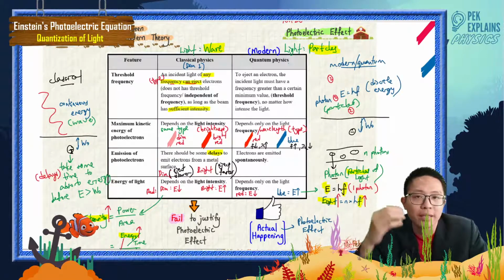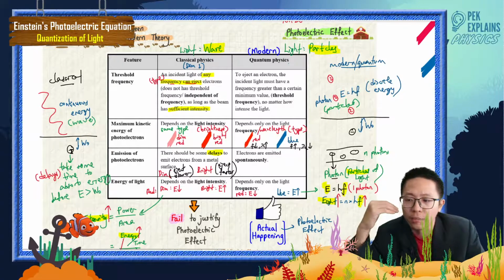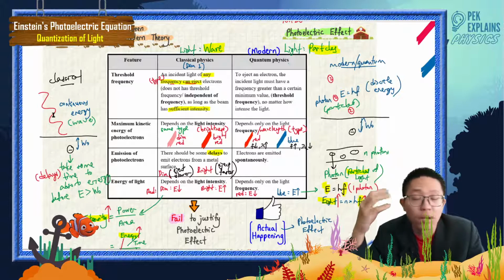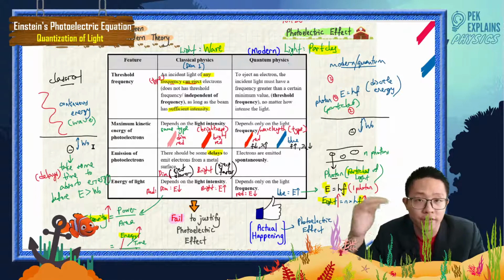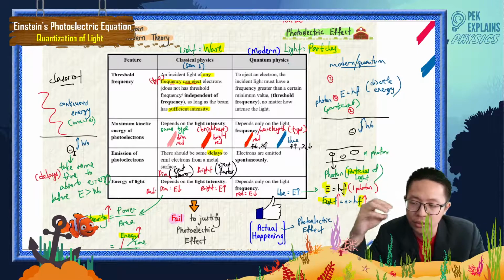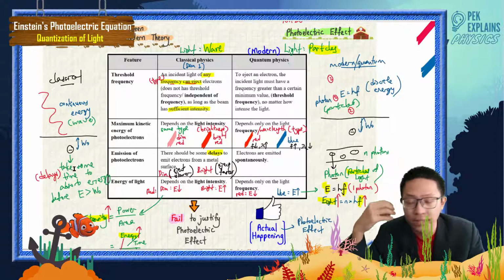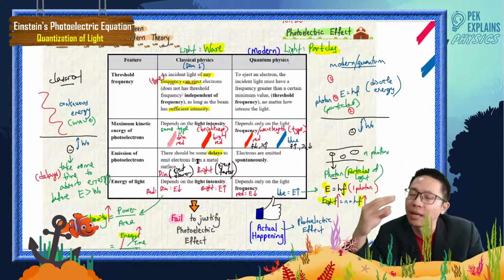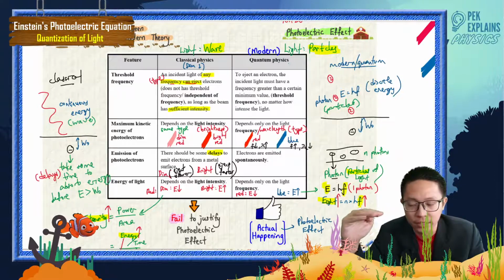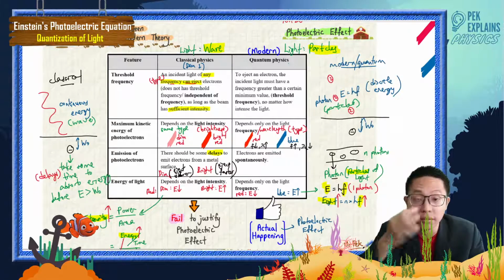So for the bright red light, the electron takes less time to store the energy before it is more than the work function. It can eject faster because the energy comes continuously and at a faster rate. The electron stores energy faster and has less delay to eject. So in either case, dim red light or bright red light, there is always some delay to store the energy. It either ejects slower or faster, but it still has delays. Understand?